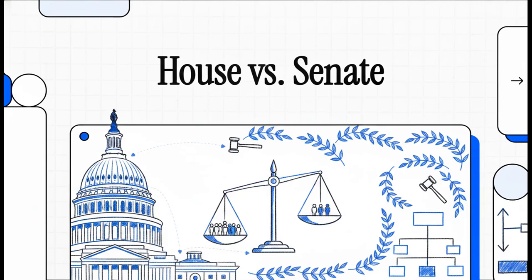Welcome to The Explainer. Today we are diving into the absolute ultimate political matchup, the U.S. House of Representatives going head-to-head with the U.S. Senate. You see, the United States Congress makes the federal laws that govern your taxes, your rights, and really, your daily life. But did you know that Congress is actually bicameral? That just means it's split into two completely distinct groups. They share the U.S. Capitol building, sure, but they operate in very, very different ways. And today, we're putting them in the ring together.